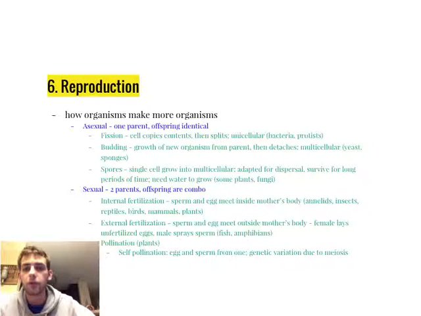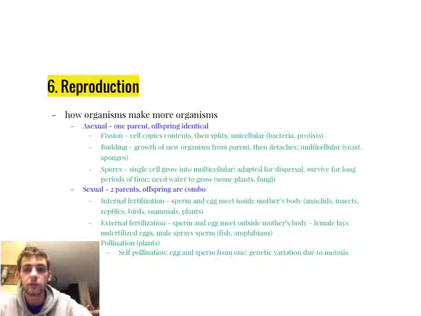Budding is when the growth of the new organism comes off of the parent and then it slowly detaches. That's going to be a lot of multicellular organisms like yeast and sponges. And then other organisms have adapted spores, which is when a single cell can grow into a multicellular organism. But what's unique is that these spores are adapted for dispersal, and they can survive for a long period of time in unfavorable conditions. So that means they can lay dormant or not really respond to the environment until they have received enough water to grow and until the right conditions come along. And so some plants have adapted spores as well as some fungi.